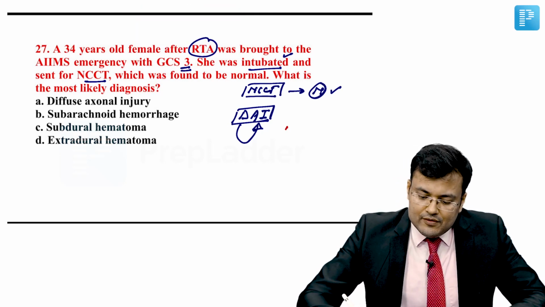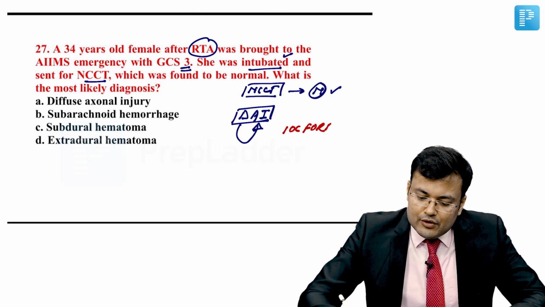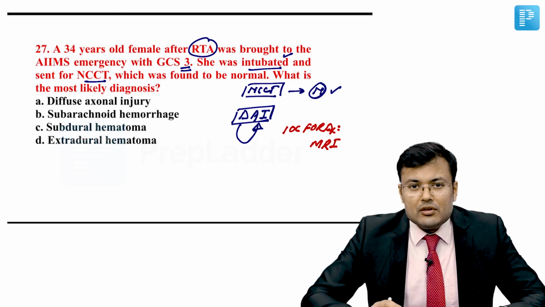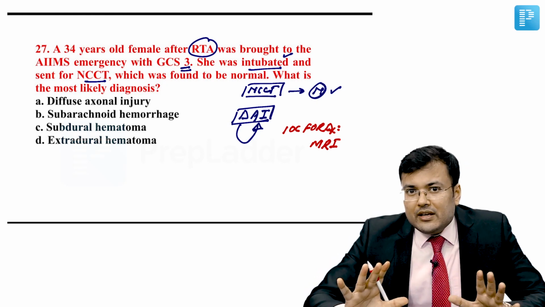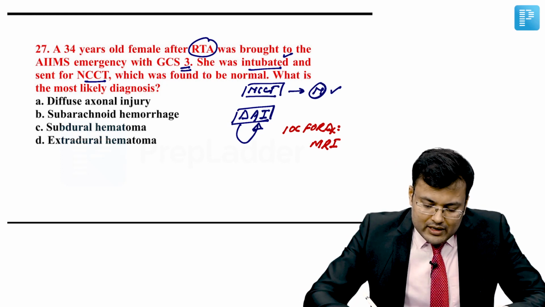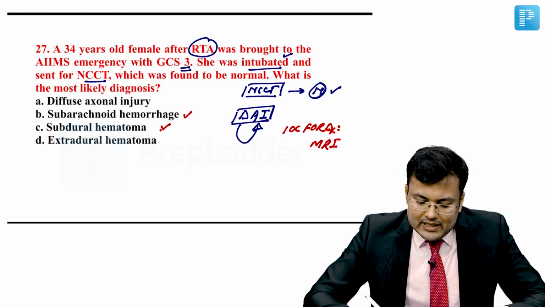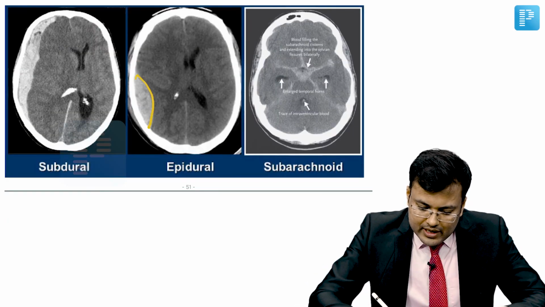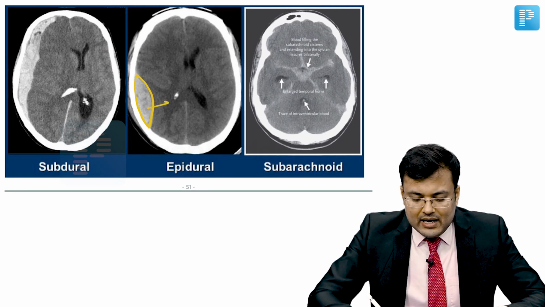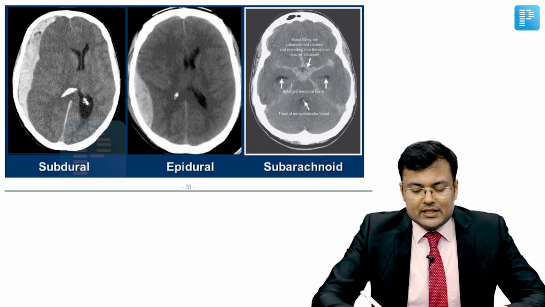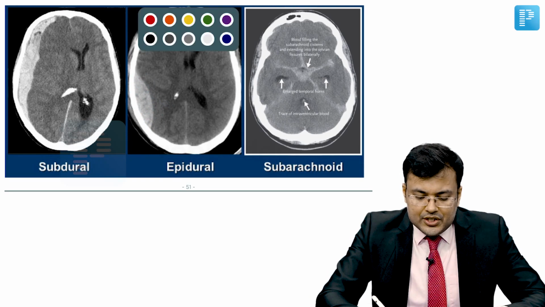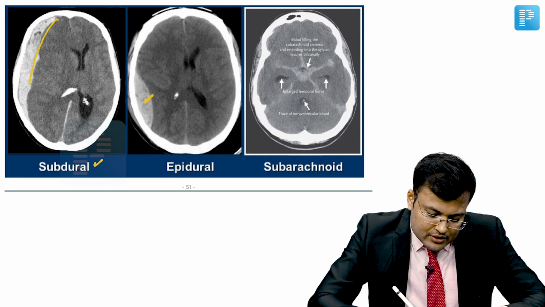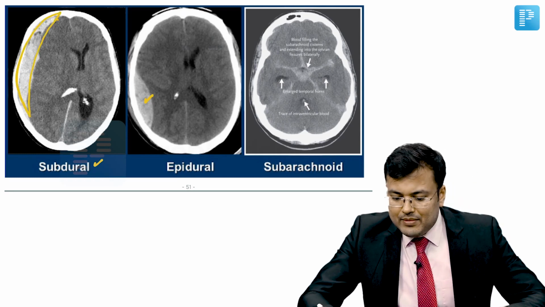Tell me what is the investigation of choice? Investigation of choice for diagnosis, that is MRI. Right? See the options. Before looking at the options, you should see how subarachnoid hemorrhage, SDH and EDH look on NCCT. If you see EDH, extradural or epidural hematoma, it looks like a biconvex or lenticular shaped hyperdense lesion. If you see subdural hematoma, this is a concavo-convex hyperdense lesion.